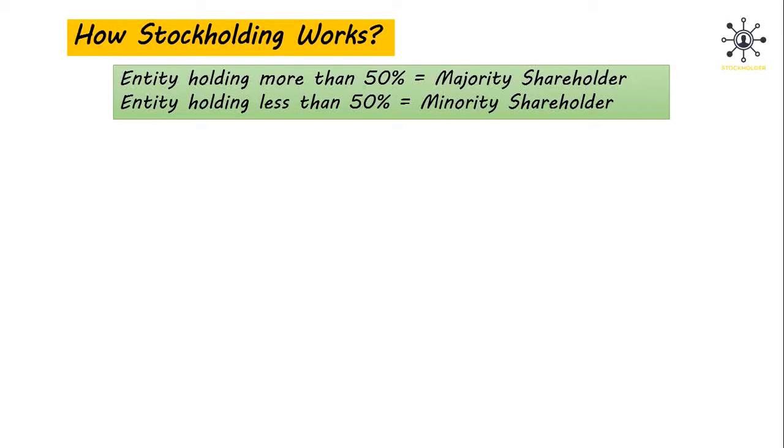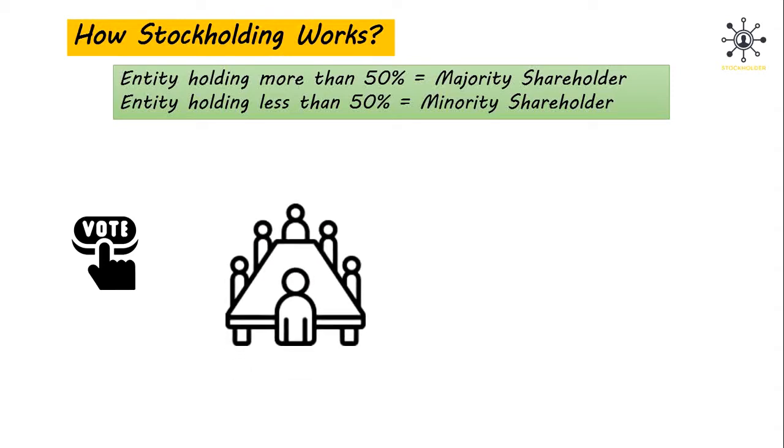Since such entities have ownership over 50% of a company's shares, they also control the equivalent percentage of the company's voting interests. As a result, majority shareholders play quite an essential role in undertaking executive decisions like appointment or replacement of board members and senior personnel like chief executive officers and such.